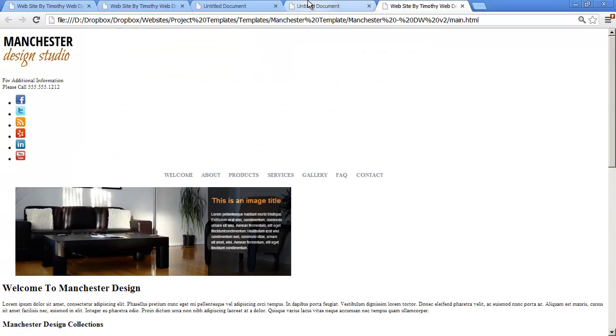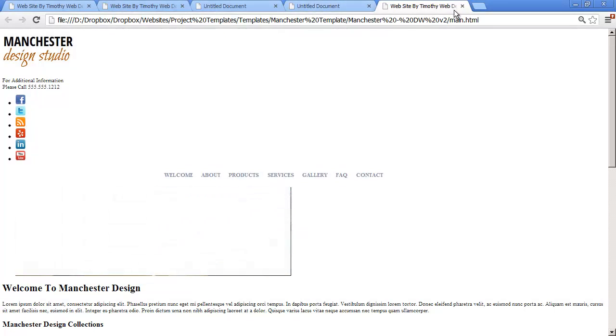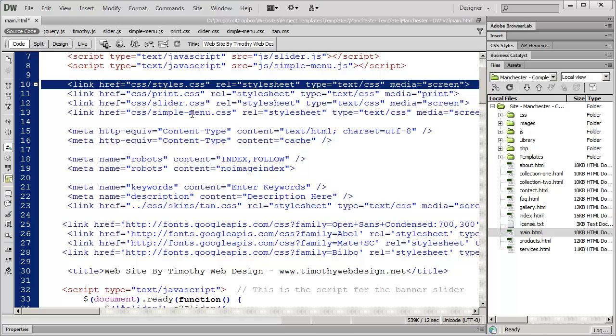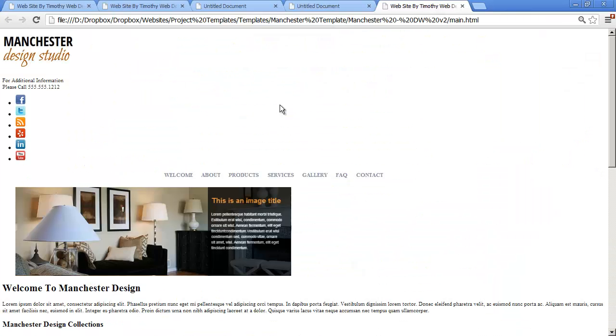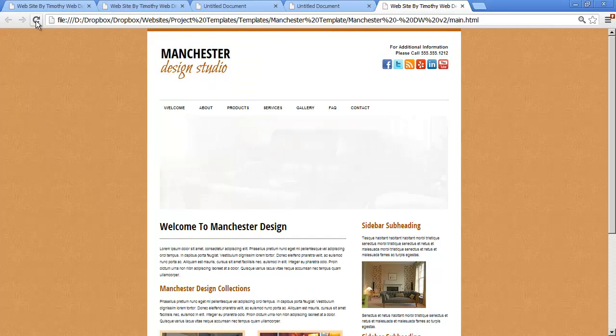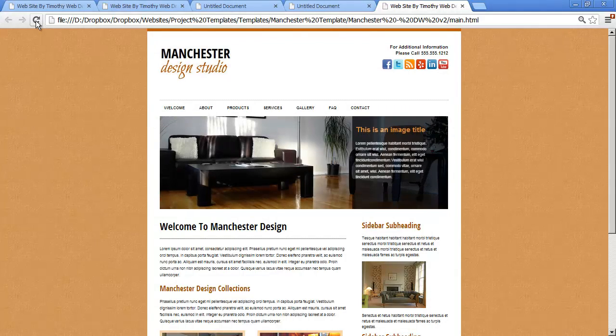So that one file, styles.css, is what formats our entire page. If I paste that back in there again and save it, if I refresh this page, there's all the formatting. So all of your formatting, your presentation, your positioning, everything is going to be in that CSS file.